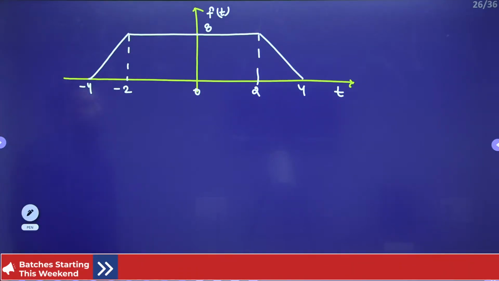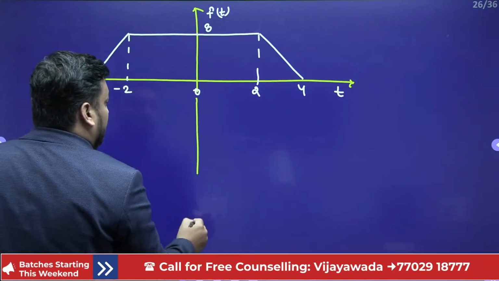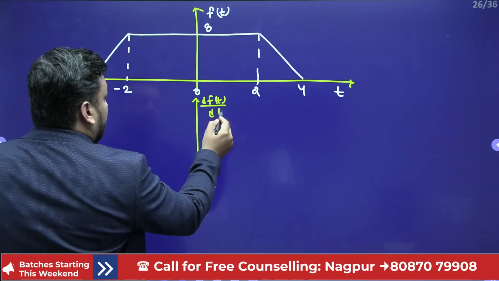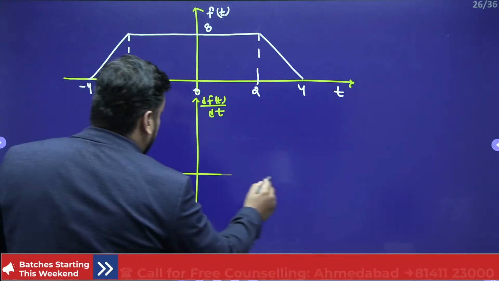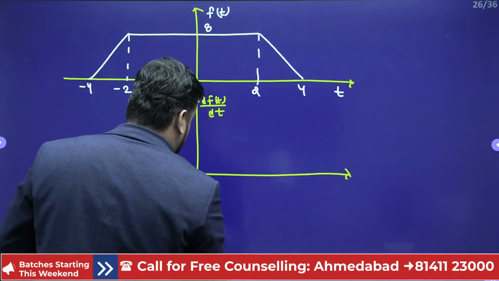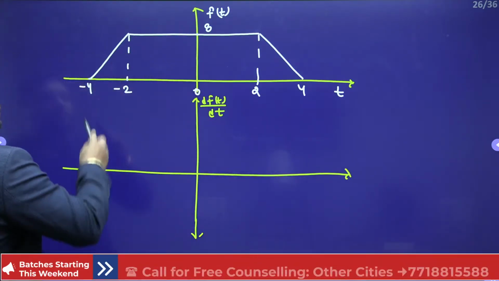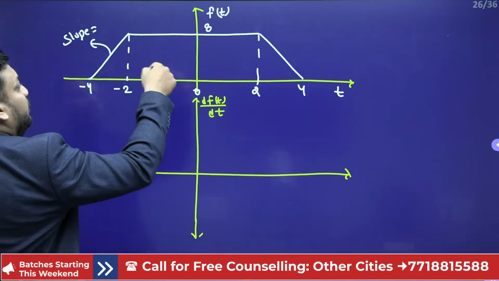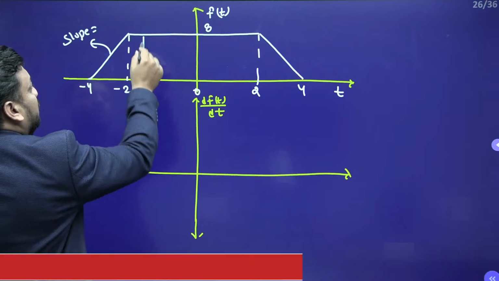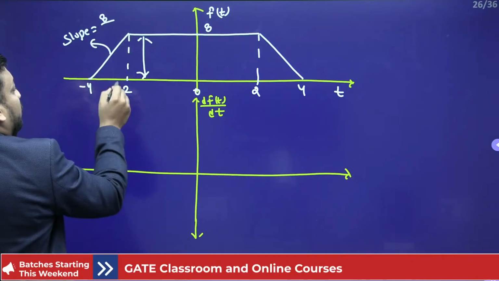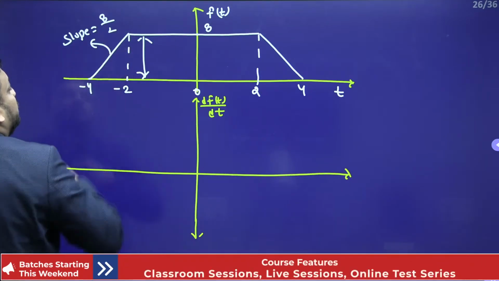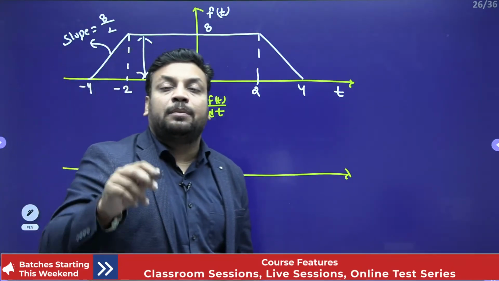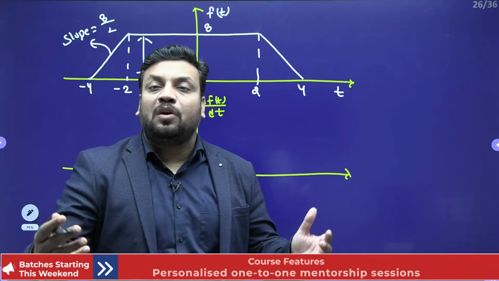Now you should tell me, sir, if I want to differentiate it, that is nothing but dx(t)/dt. If I want to differentiate, then what should I do? Sir, I should calculate the slope. What is the slope? Difference in y upon difference in x. Difference in y means 8, upon this difference, which is 2. So slope is +4. While the process of differentiation, the slope of the ramp will become the magnitude of step.